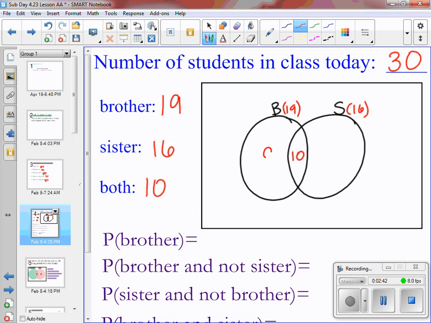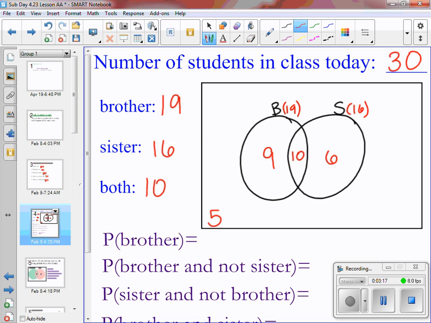If 10 people have both a brother and a sister and there are 19 people with brothers total, that means there are 9 people that have only a brother. Same thing for sisters. 16 people have sisters, 10 have both brother and sister, so there's 6 there. The only other thing we need to figure out is what's going to go on the outside of all of the circles, which would be neither a brother nor a sister. So if you count the 9 plus 10 plus 6, you get 19 plus 6, which is 25. So 25 people have either a brother or a sister, which means 5 people have neither.